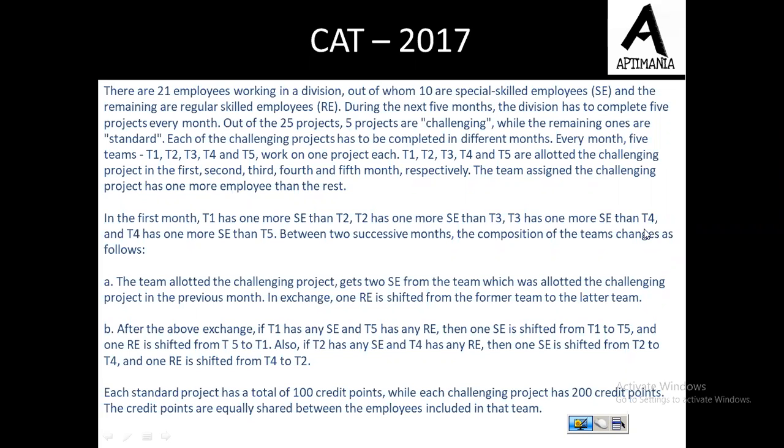During the next 5 months, the division has to complete 5 projects every month. Out of the 25 projects, 5 projects are challenging, while the remaining ones are standard. Each of the challenging projects has to be completed in different months.